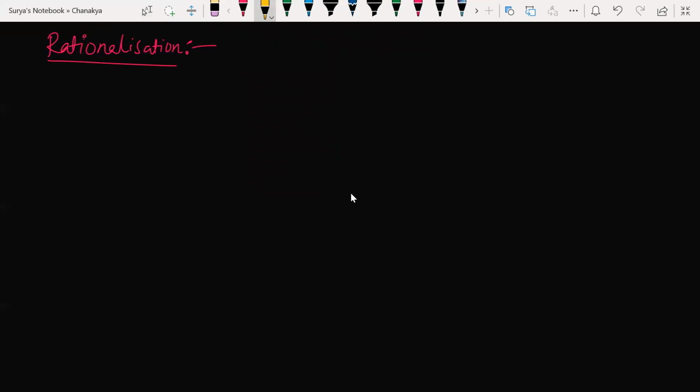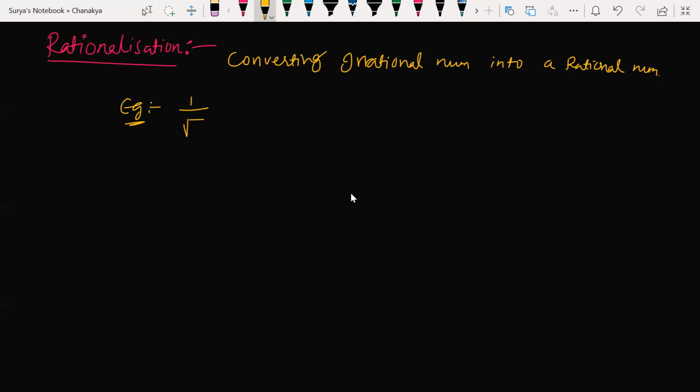Why do we convert an irrational number into a rational number? That's it. Okay, let's take an example. First suppose you have 1 by square root of 2.